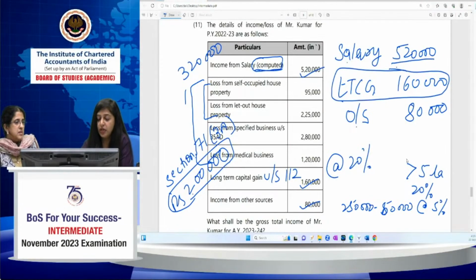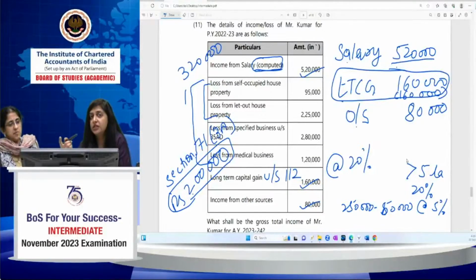So this 2 lakh of house property loss, we can set it off against long-term capital gain up to 1,60,000. Then the remaining 40,000, you can set it off against salary income or income from other sources. It doesn't matter because both are taxable at normal rate of tax, and there is no restriction on setting off the losses against salary or other sources.